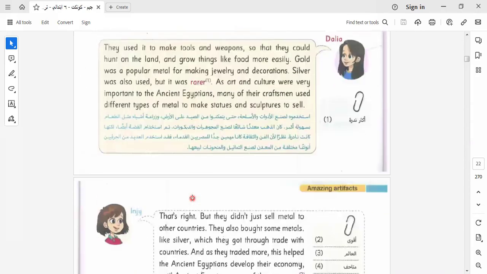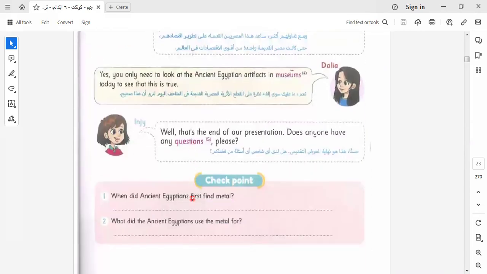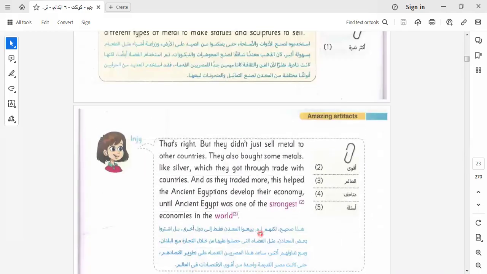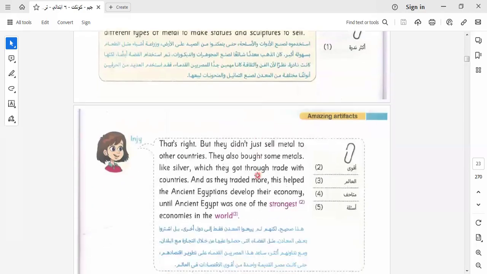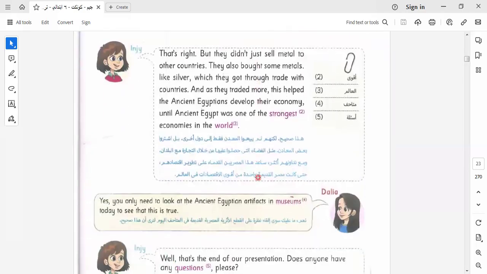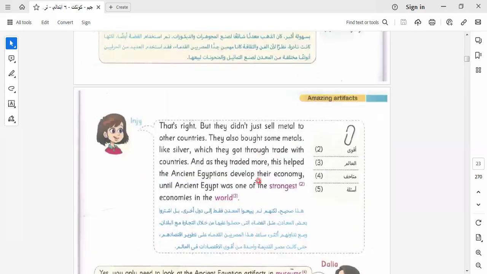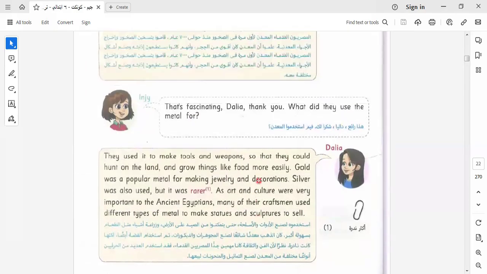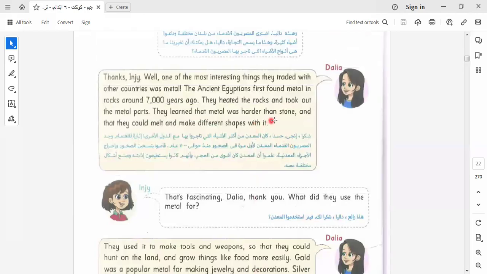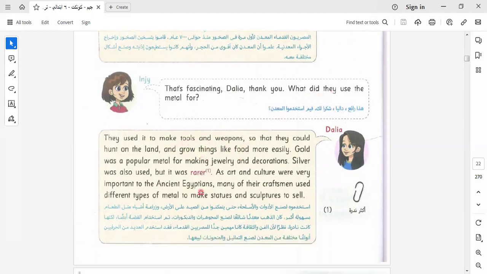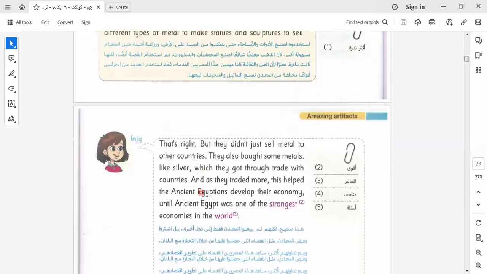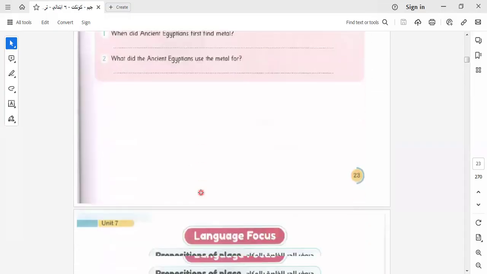Let's go to another one. This is a question: What did ancient Egyptians use metal for? Tools and weapons. Okay, as we know from the lesson, they used this metal for making tools and what? Tools and weapons. As we know here in this part, they used metal to make tools and weapons. Let's go to another one here.